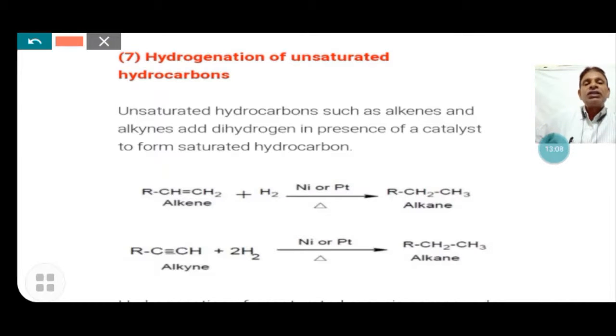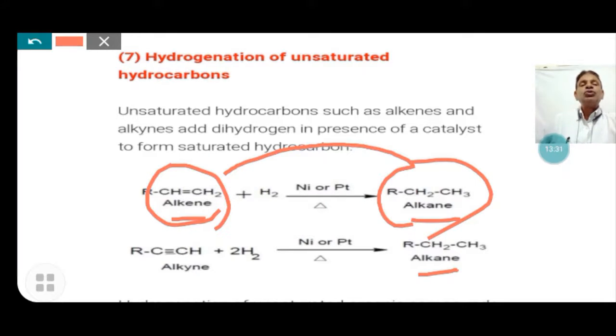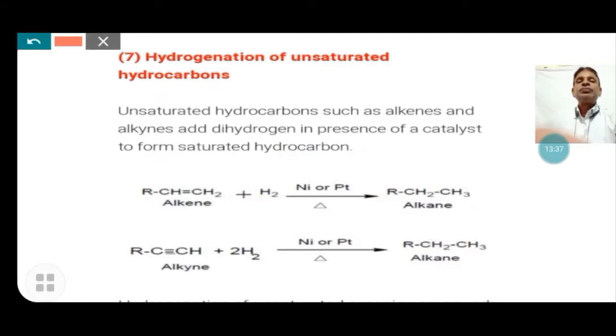Here, the general structure of an alkene is shown, and hydrogen is added to form the saturated alkane. An alkyne is added with hydrogen in the presence of nickel and platinum and forms the alkane. The unsaturated hydrocarbon forms the saturated by the process of hydrogenation, which is used to make vegetable oil into vegetable ghee.